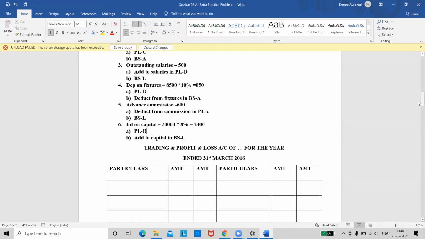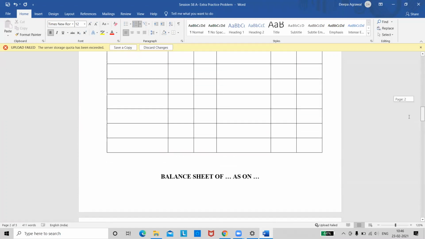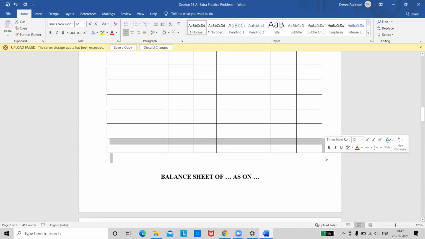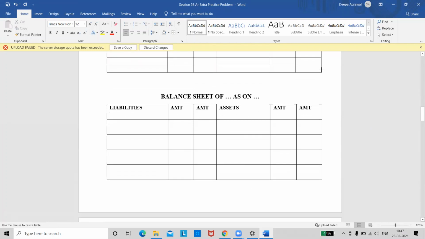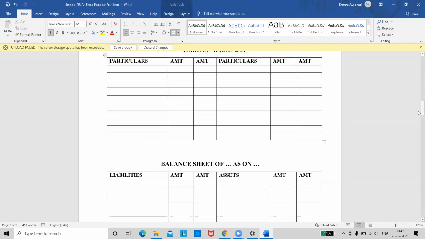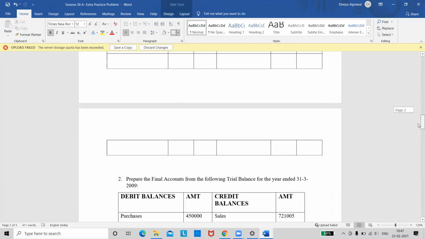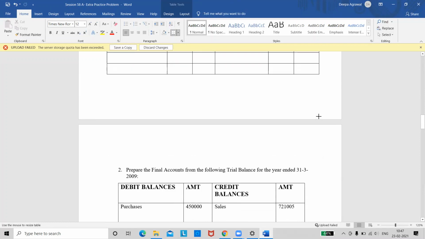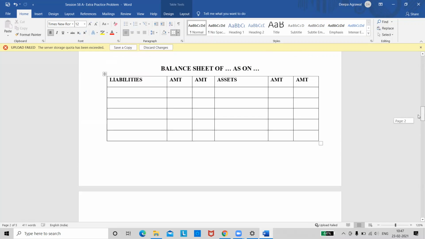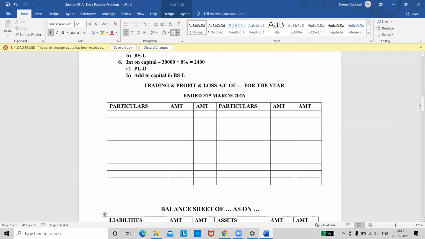Done? Okay, so draw the pro forma quickly. Yes, so this is my pro forma. I'm ready with the pro forma. Do we start off the problem?